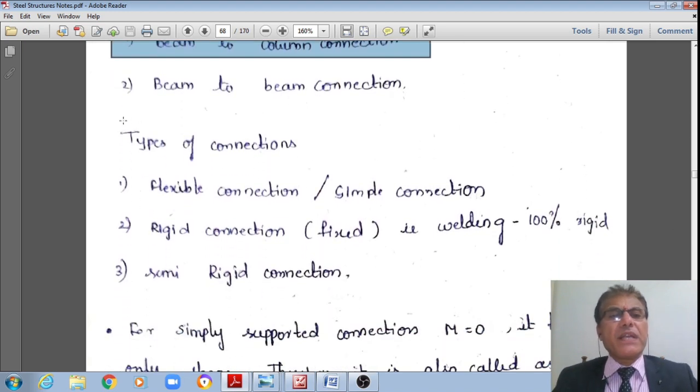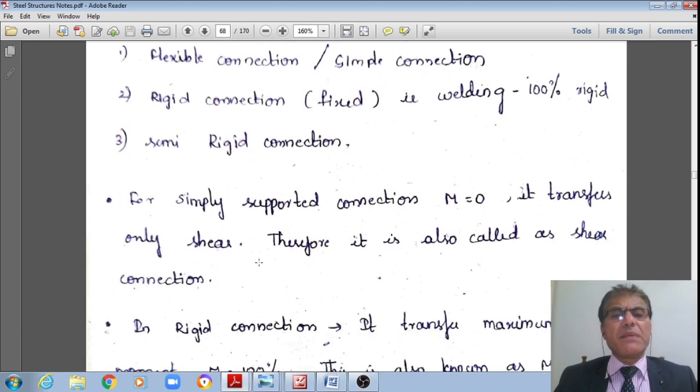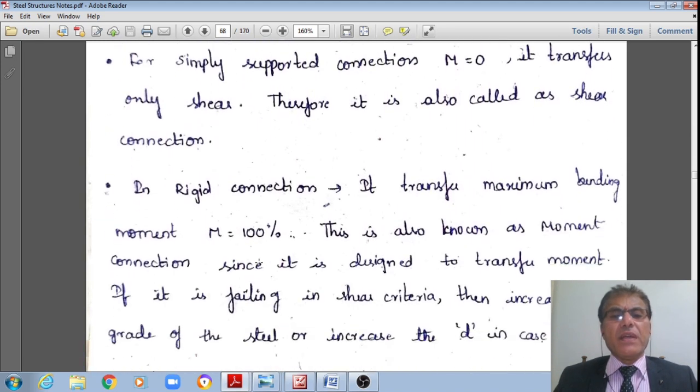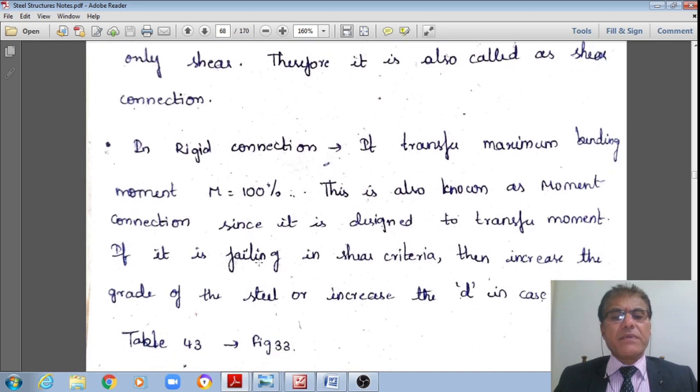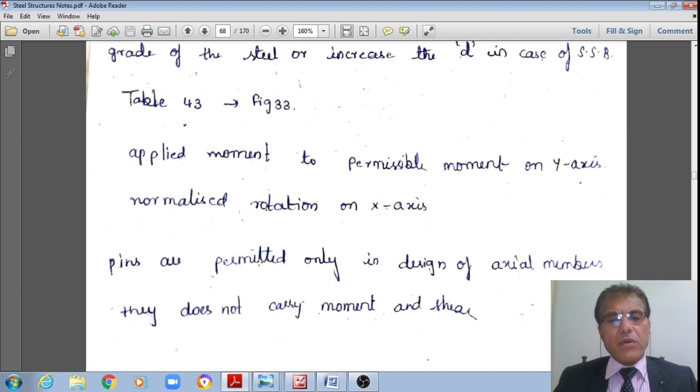The different types of connections are like this. The connections may be flexible connections, or what are called simple connections, or the connections may be rigid connections. The example is welding, which is 100% rigid. And the third one is the semi-rigid connections. Now, let us see what are these types using the IS 800 code.